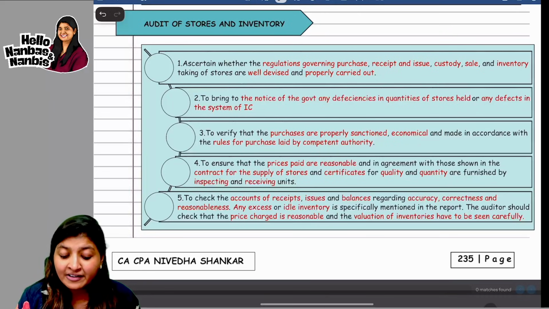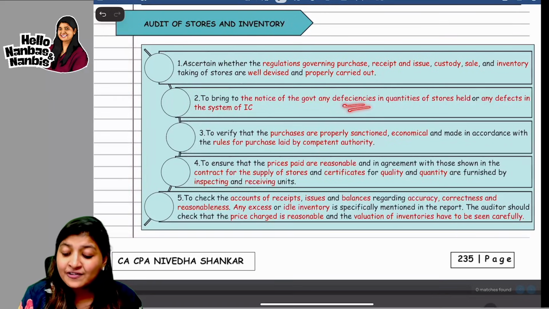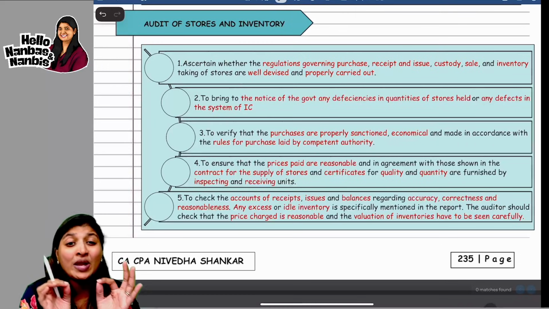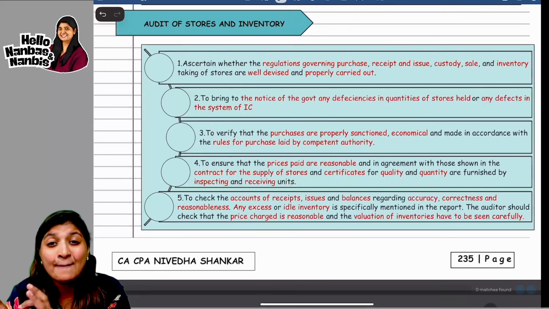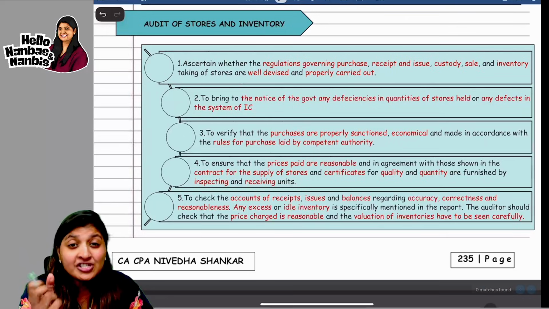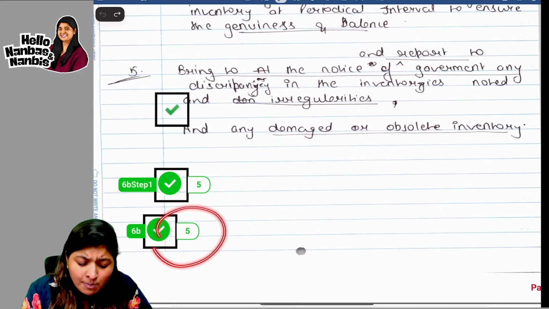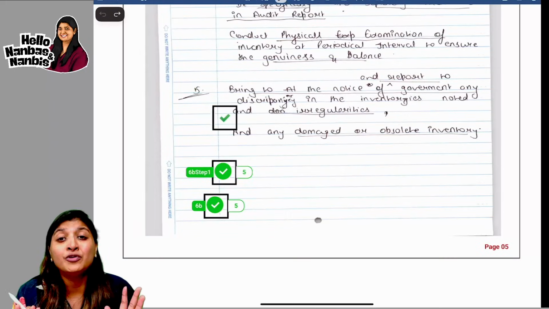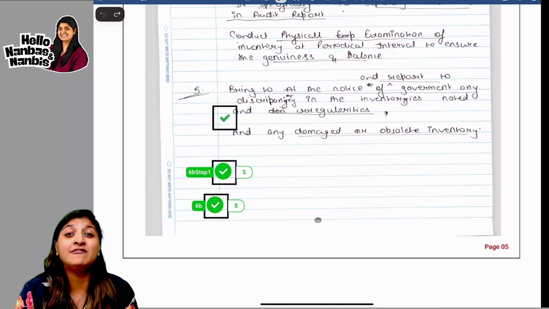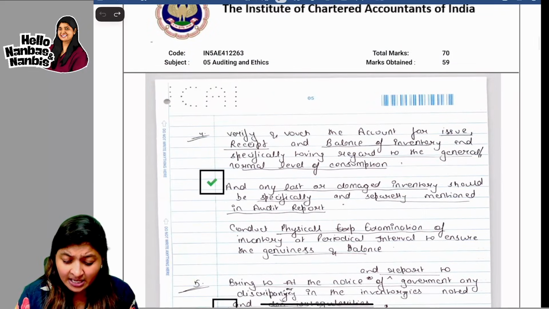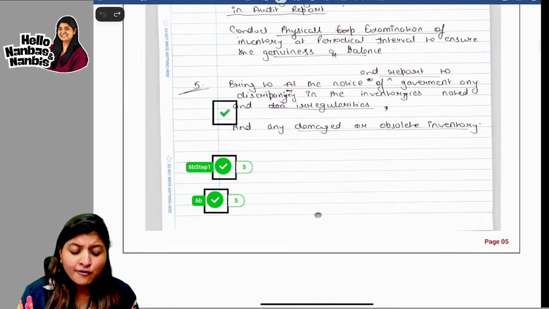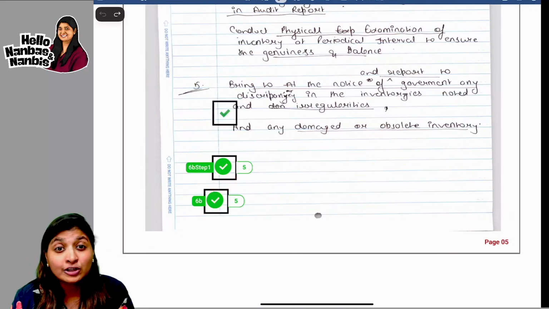But what is it actually given in the study material? Any deficiency and defect. What I'm trying to communicate here is, if you can actually write with the same meaning and which is having the keywords, then you are going to get full marks. Not even half a mark is being reduced because he has communicated the meaning and because the keywords are present. And if you see, the keywords are actually underlined. Here and there he has underlined the keywords. Full marks he has actually got.